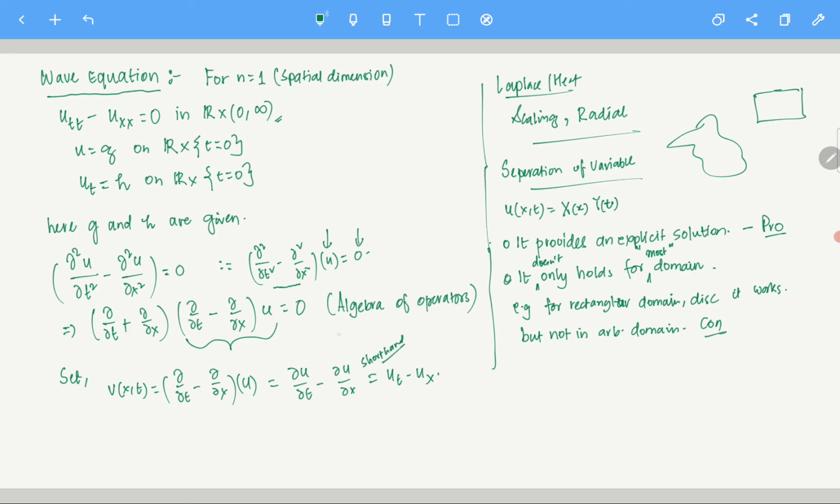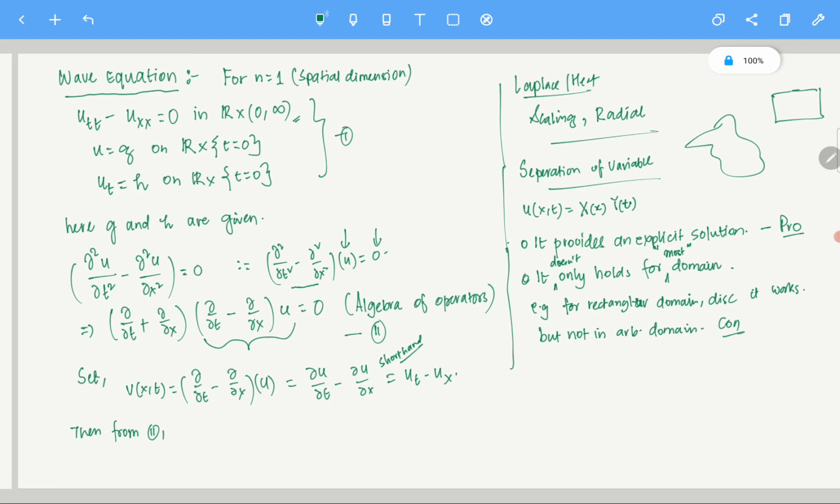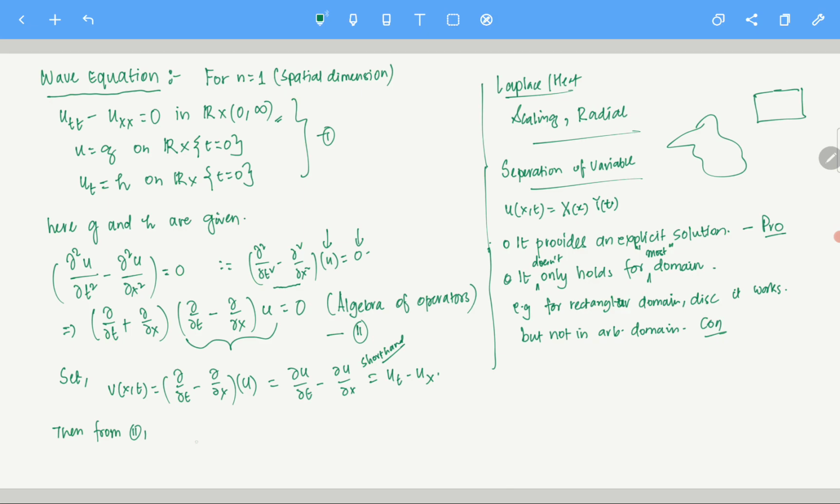So v looks like that here, and let's say that's your 2. Let's call this 1. Then from 2, what do you get? In terms of v, we get v_t plus v_x is 0, right? Because this is v, and this operator acts on v, so that is 0, right?